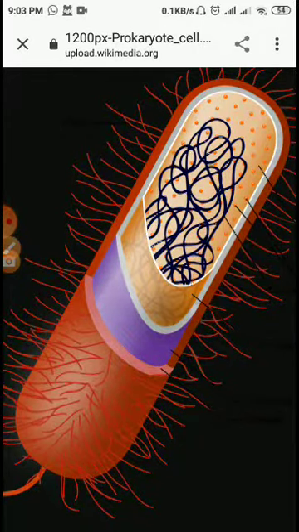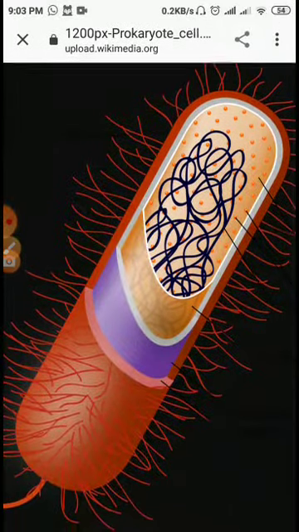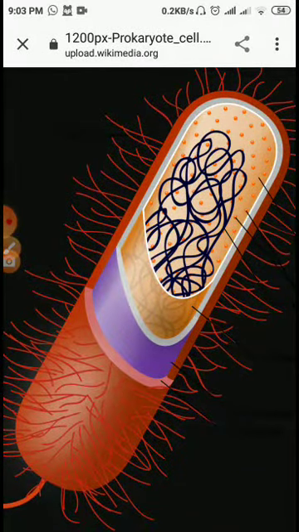This is the bacterial cell, and this bacterial cell has only nucleic material inside it, and this complete cell is bounded by the cell envelope, and this is called prokaryotic cell or bacterial cell, and ribosomes are also found in this cell that is dipped into the cytoplasm.